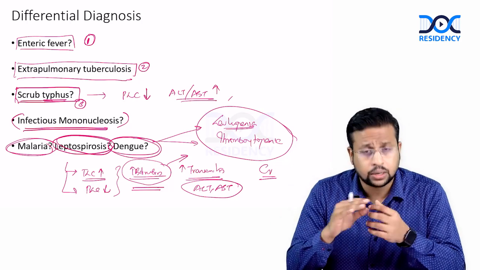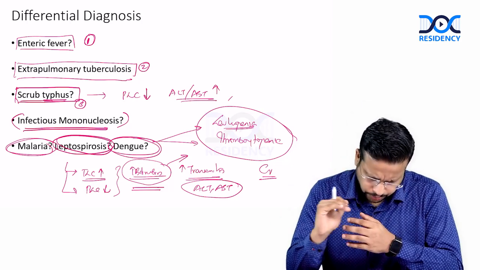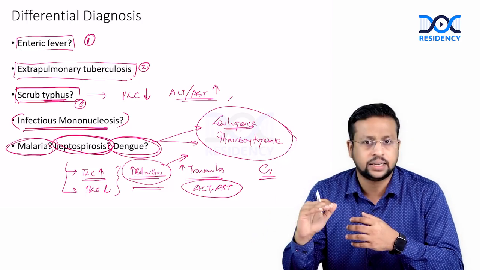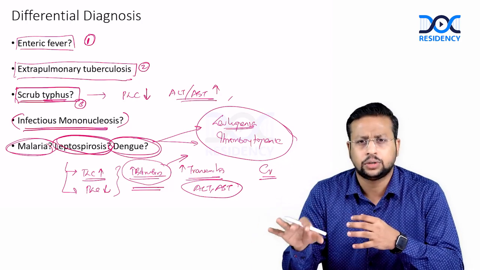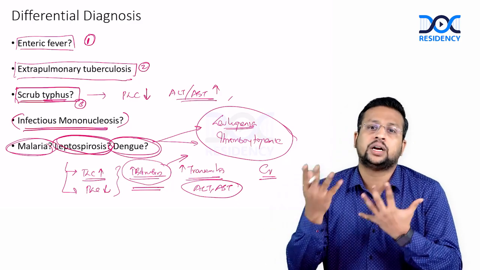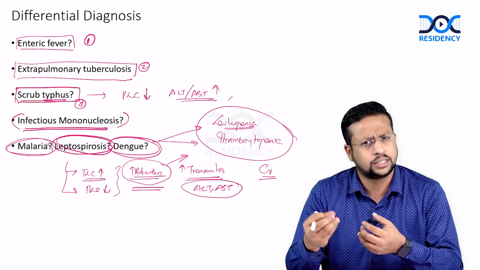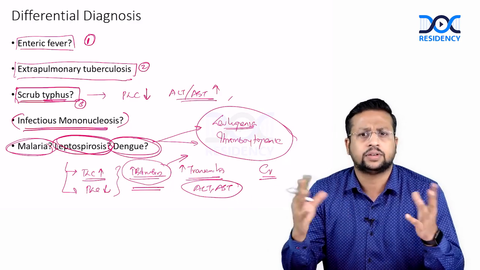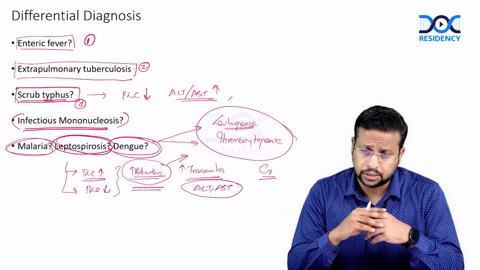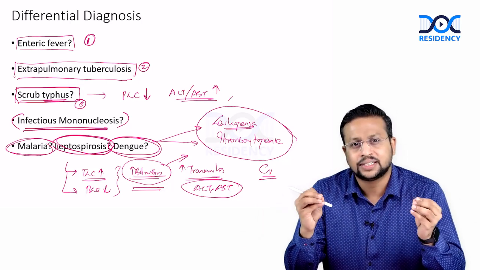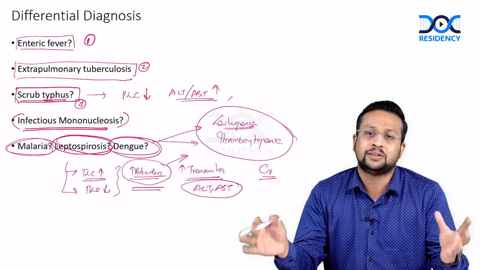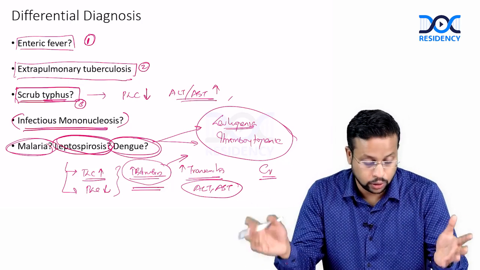So you have to look at all these to exclude scrub typhus. Absence of an eschar doesn't exclude scrub typhus, but you should clearly look for it, because the diagnosis becomes so easy. You don't have to do a lot of investigations, just do a serology for scrub typhus, and if it comes positive, the cost of the treatment is really cut down, with a simple physical examination. So the importance of history and physical examination cannot be overemphasized.